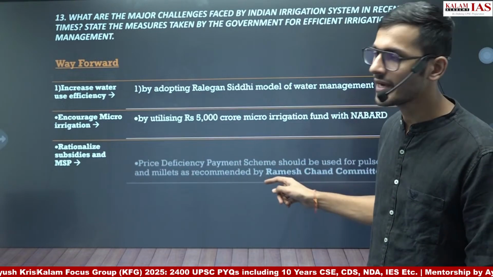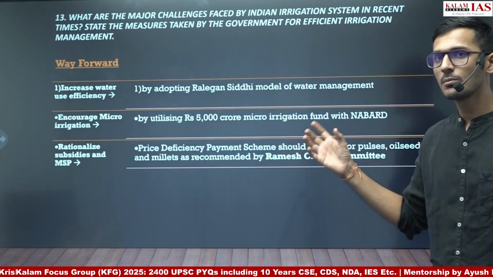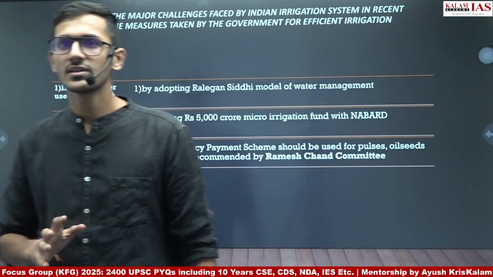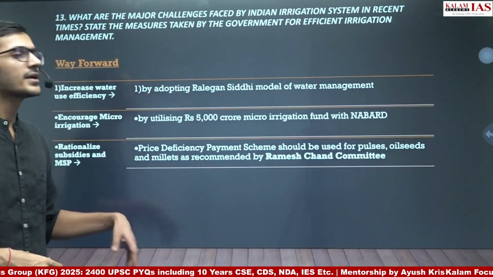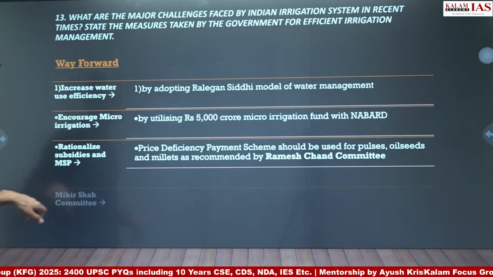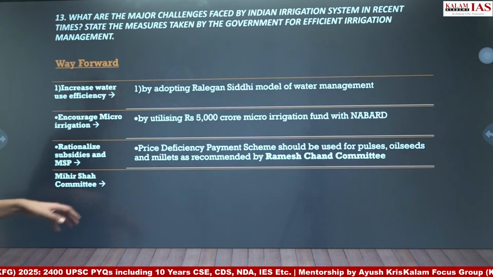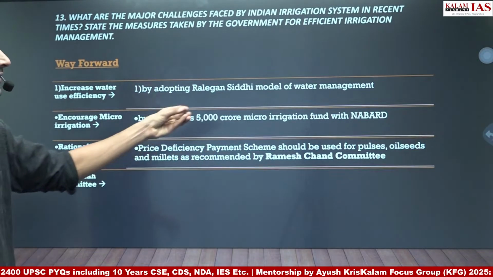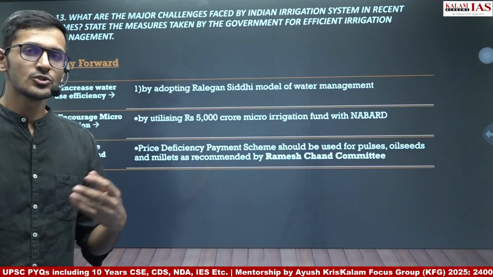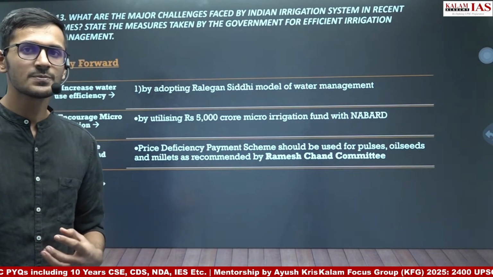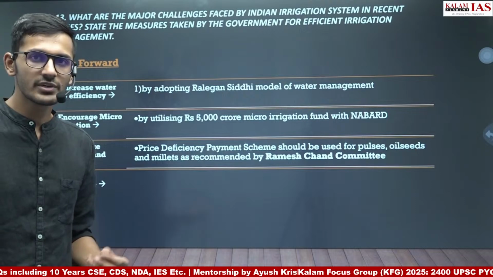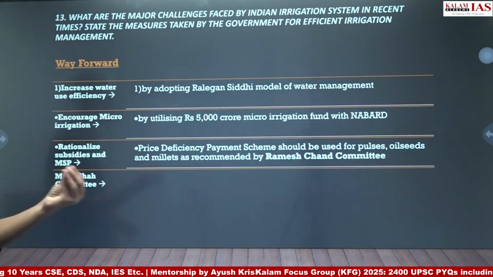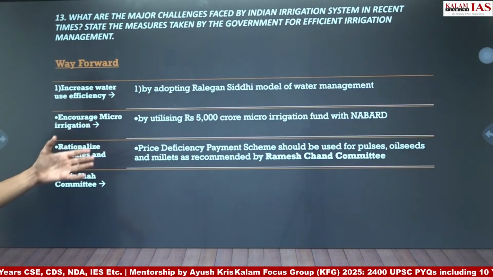Rationalization of subsidies and MSPs to promote those crops which are less water intensive, for example millets, compared to say rice and sugarcane. Then you can also mention the name of the Ramesh Chand committee. Ramesh Chand committee has suggested that pulses, oil seeds, etc. should be procured more under MSP and should also be given under the public distribution system. So millets, pulses, oil seeds, etc. will help us have better irrigation system.